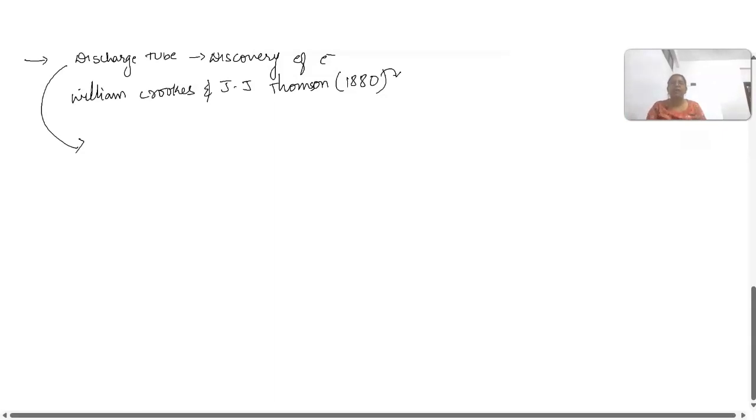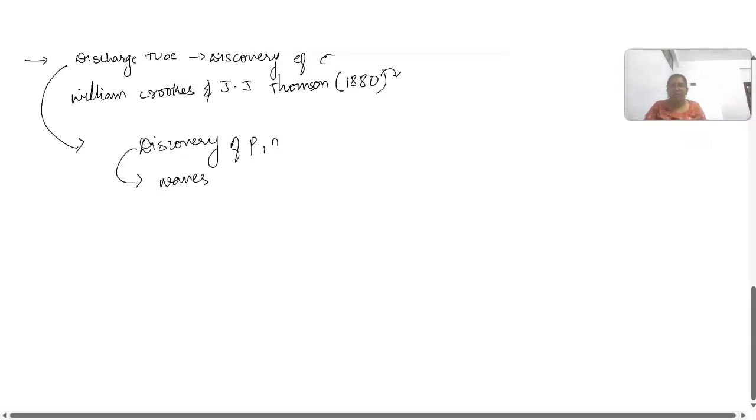So in this we will be learning the discovery of electron, proton, neutron, and as we know that atoms have subatomic particles, and these electrons move in the form of a wave. So we will be studying about the waves.